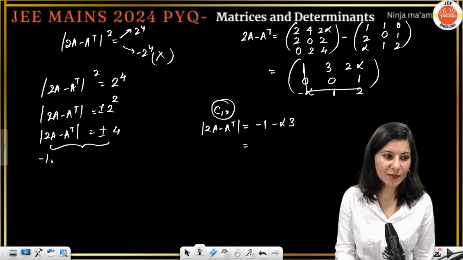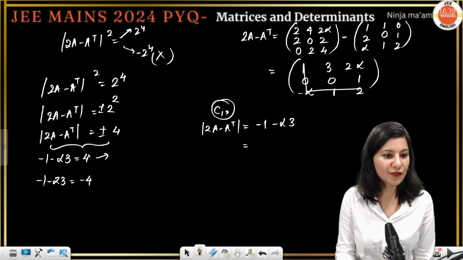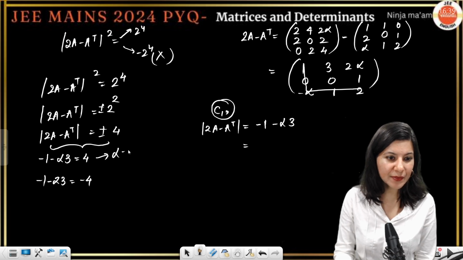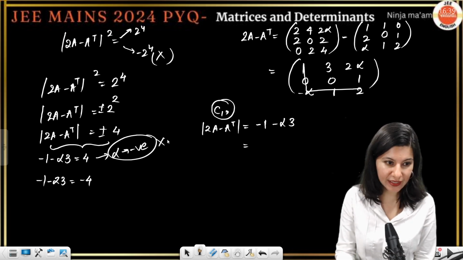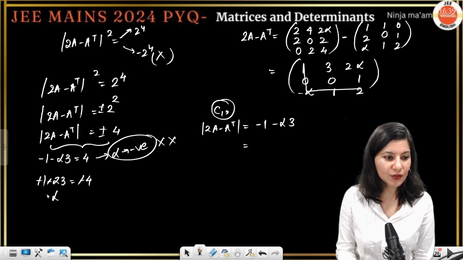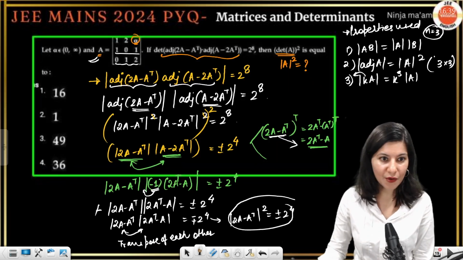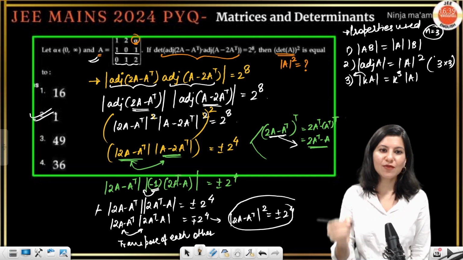So minus 1 minus alpha 3 is either 4, or minus 1 minus alpha 3 is either minus 4. Okay, let us solve it out. From here, alpha will be negative, which will be rejected. And here alpha will be positive clearly. So 3 alpha is equal to 3, alpha is equal to 1. So the correct answer of this question is option B, 1.